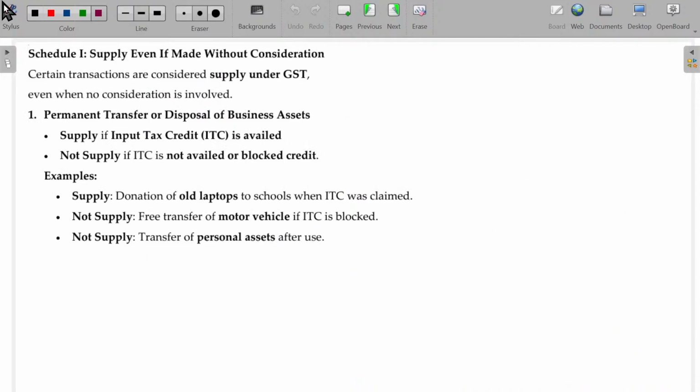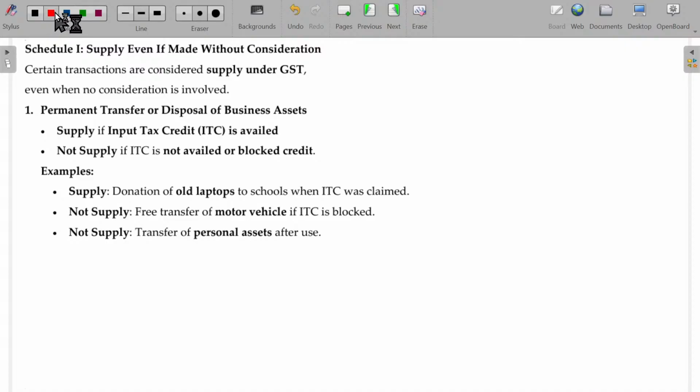Let's see here. Schedule number 1. Permanent transfer or disposal of business asset. Okay, supplier to business, 10,000 rupees, GST 1,000 rupees, where you can claim the ITC on this.